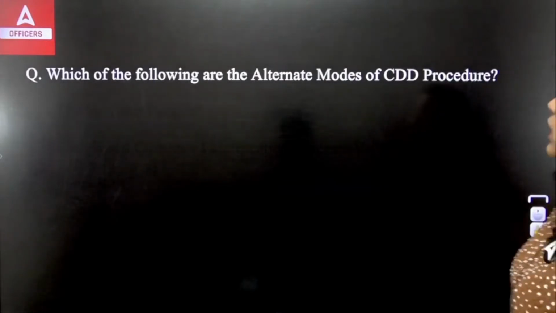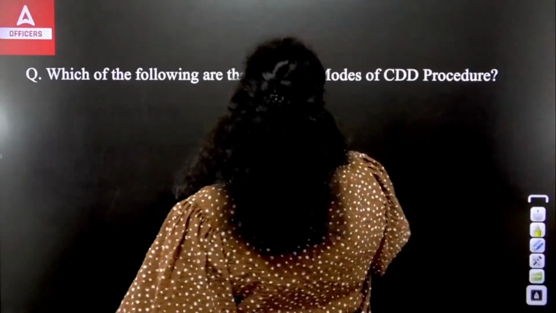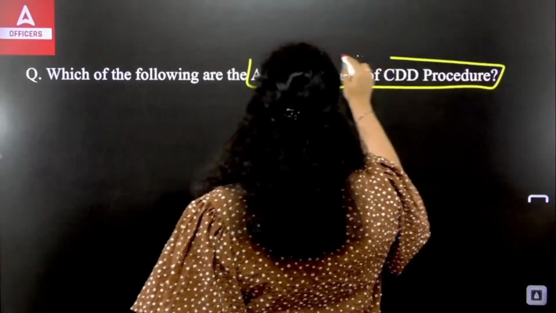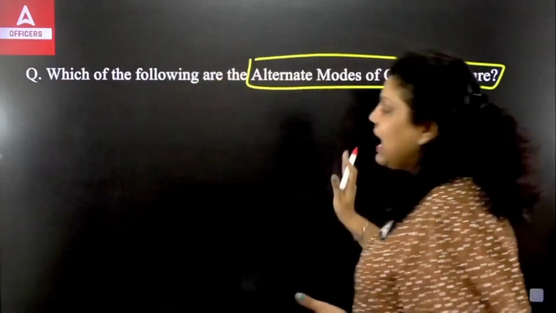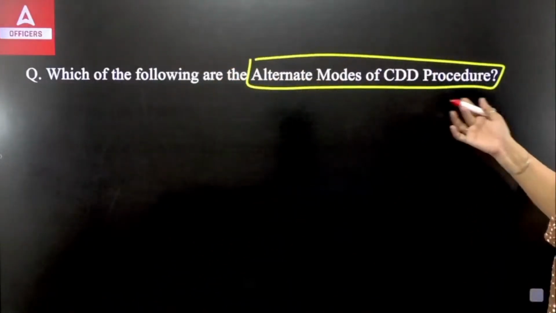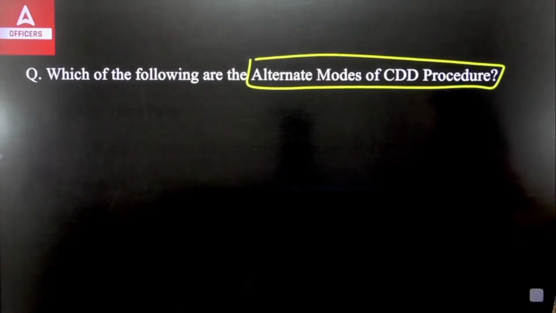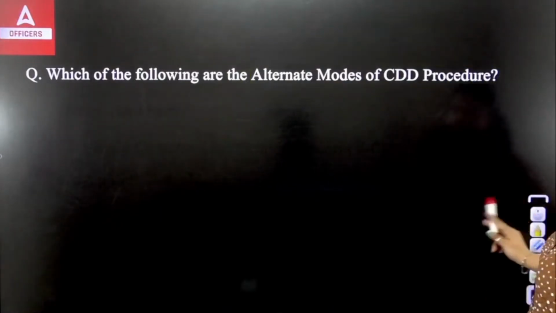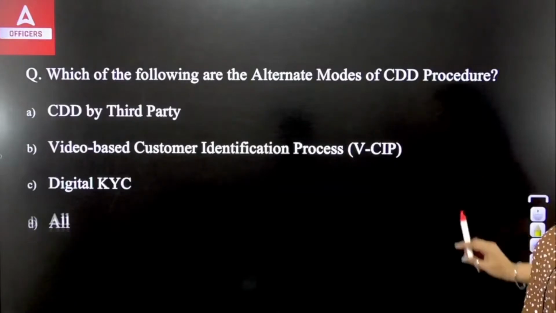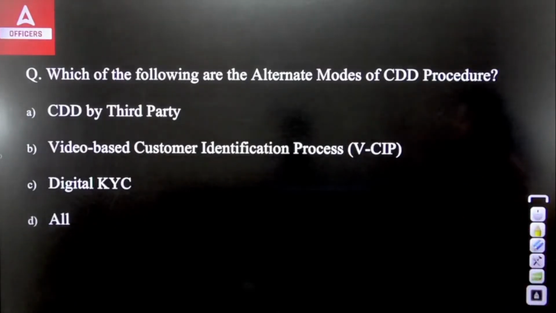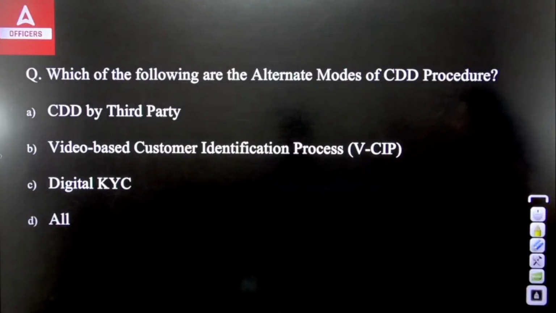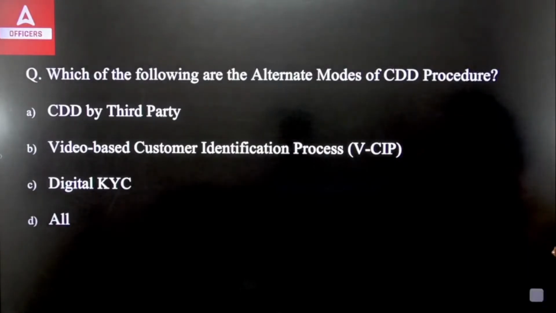Now, next. Which of the following are the alternative modes of customer due diligence procedure? So you have the KYC procedure. You can do the customer due diligence with the help of KYC. But apart from that, what are the alternative ways that can be used for customer due diligence? These are the options in front of us. First, CDD by third party, video-based customer identification process, digital KYC, or all.